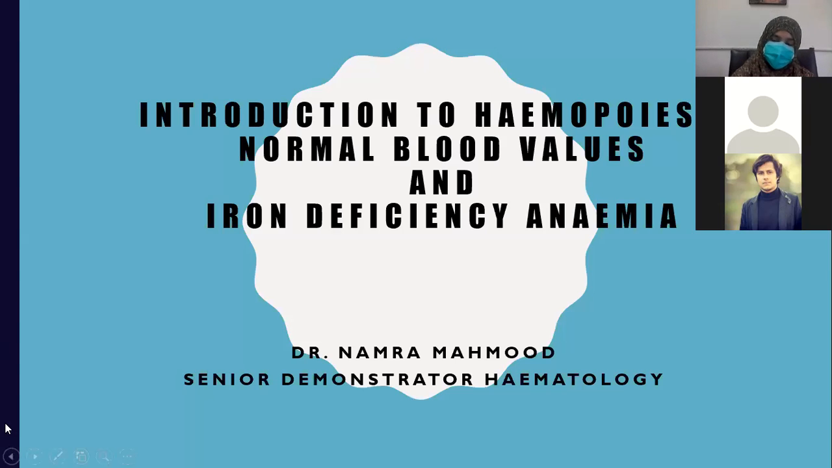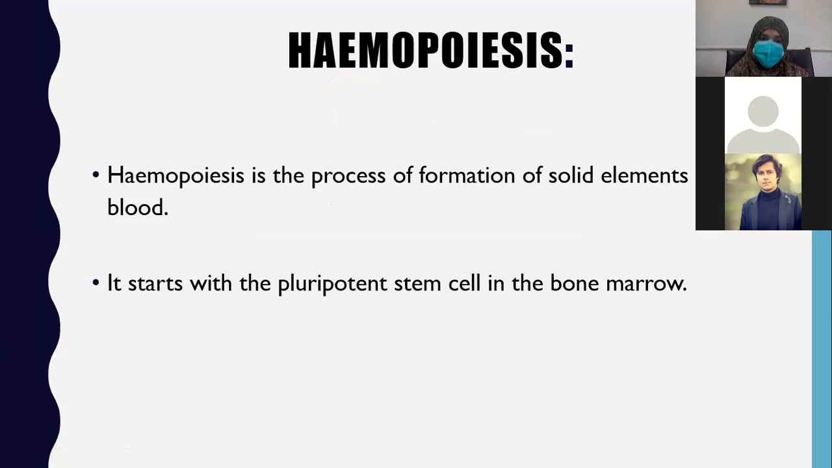So let's start. What is hemopoiesis? Hemopoiesis is the process of formation of solid elements of blood. So what are solid elements of blood? The solid elements are red blood cells, white blood cells and platelets. Hemopoiesis is the process of formation of all these three components of blood. As the name indicates, hemo is blood, hemopoiesis is production of blood.